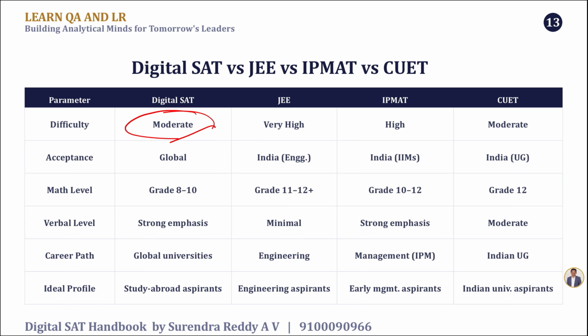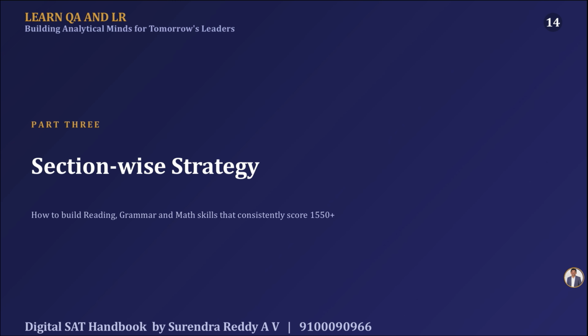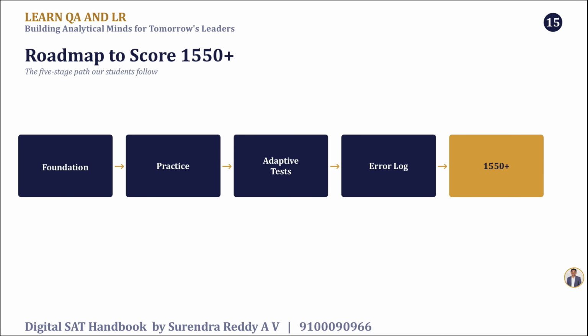I want to discuss some strategies regarding mathematics as well. Now, section-wise strategy. We talked about why someone can write SAT and what the advantage of writing SAT is. Now let's understand, in part 3 of this video, the section-wise strategy. I am not the right person to talk about verbal ability, but since I understand the SAT format, I have written this based on my knowledge.